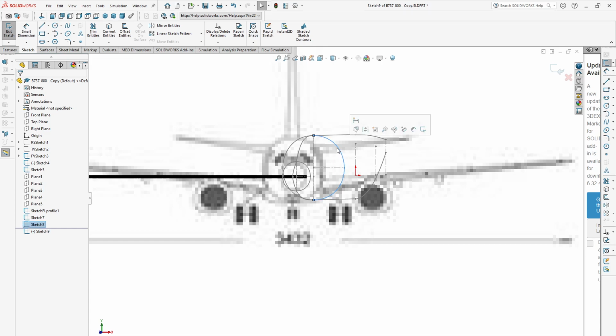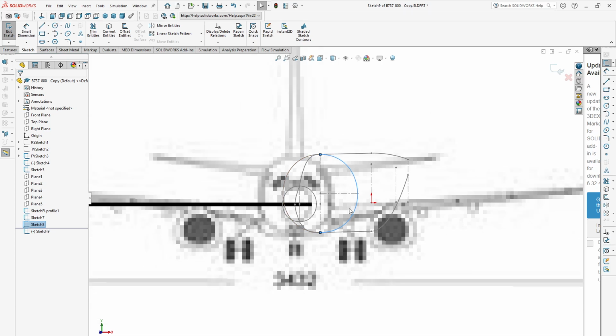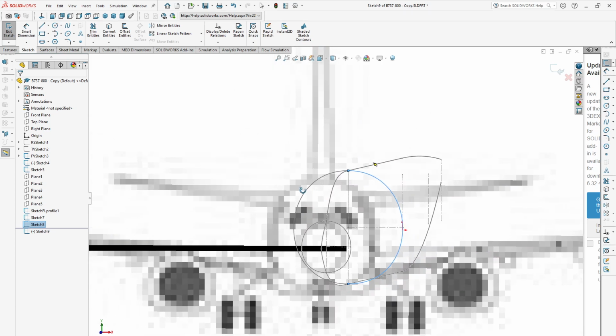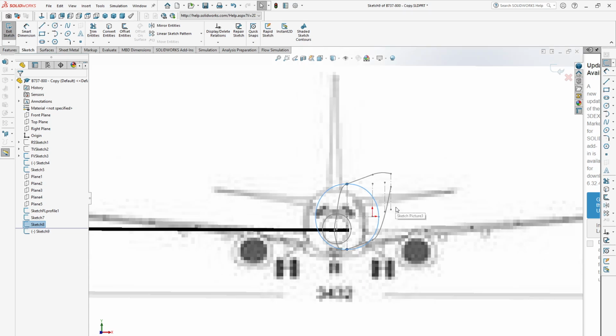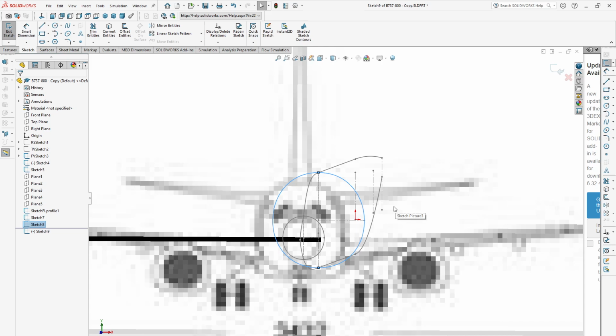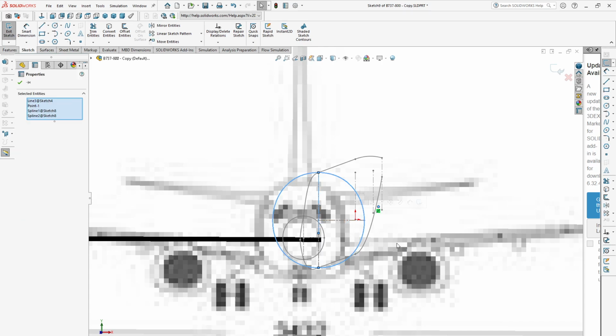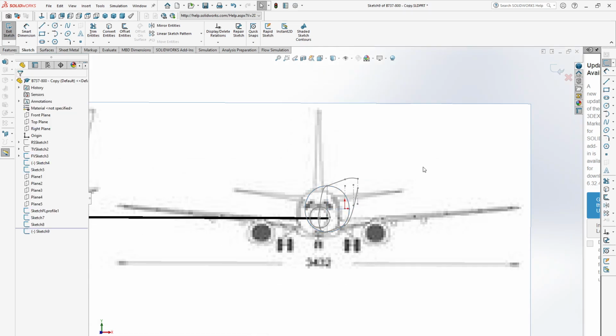Just click this line, then press Control C, then Control V. Now move these entities.